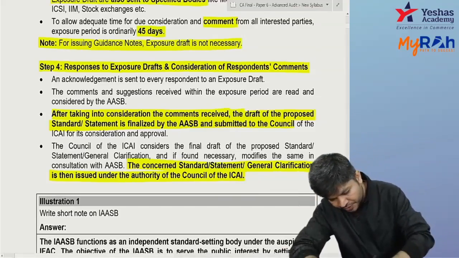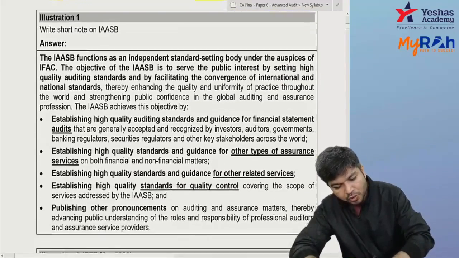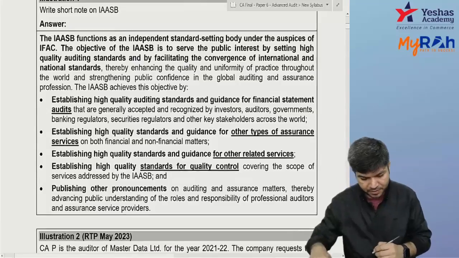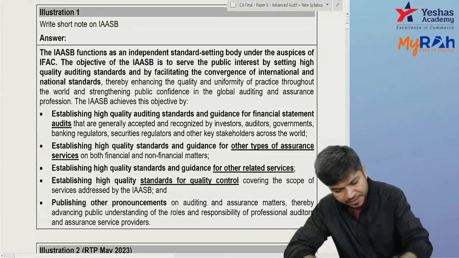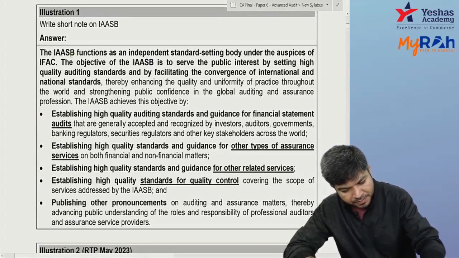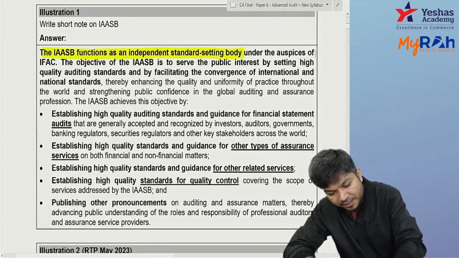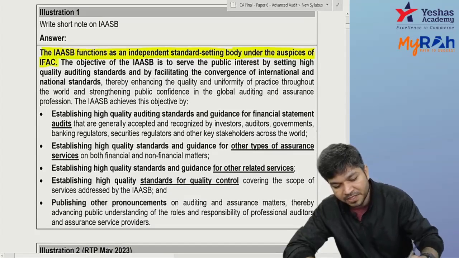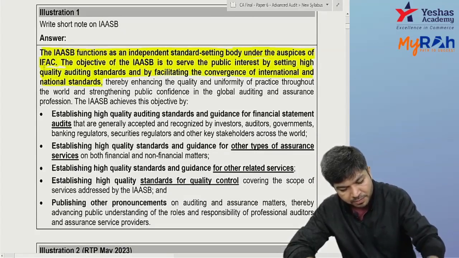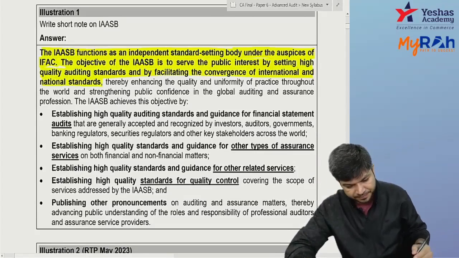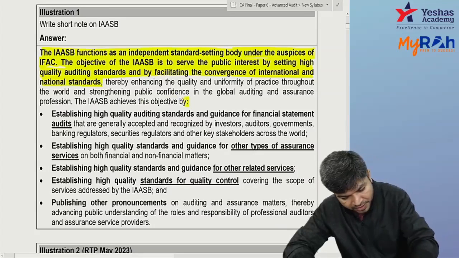Done. Last question of the day. Write a short note on AASB. The AASB functions as an independent standard setting body under IFAC. IFAC has established AASB. The objective is to come up with high quality auditing standards, which are basically for use internationally. So, how do they achieve this objective?